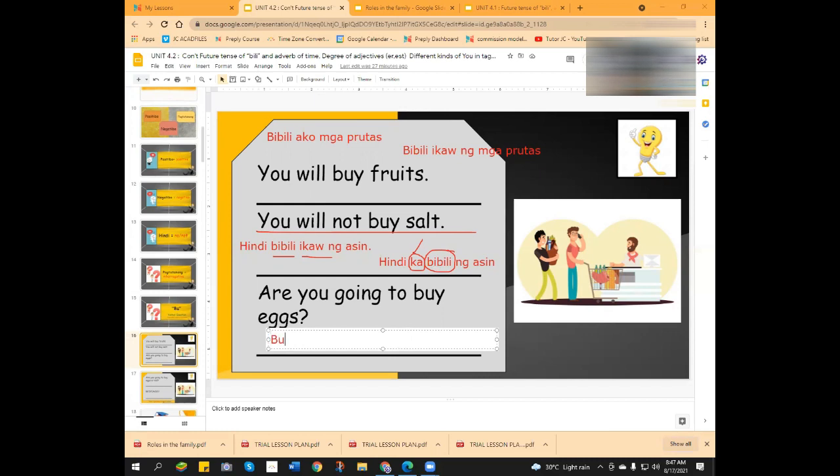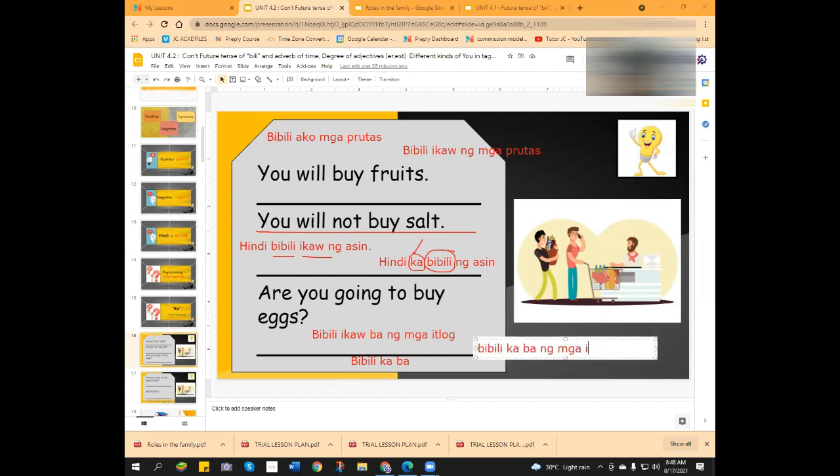Bibili ikaw ba ng mga itlog? But here, this is actually correct. But the more correct term is bibili ka ba? Ikaw is actually ka. Okay? Bibili ka ba? Okay? Bibili ka ba ng mga itlog?